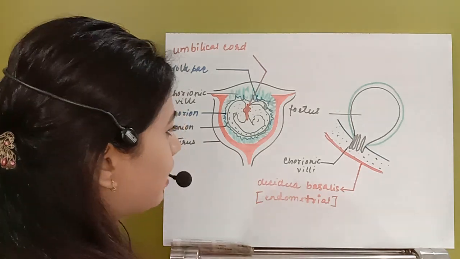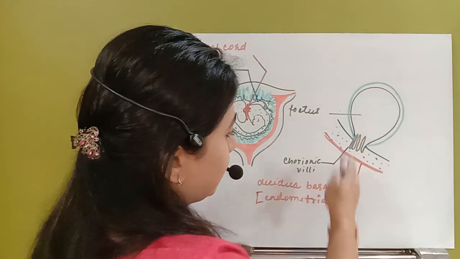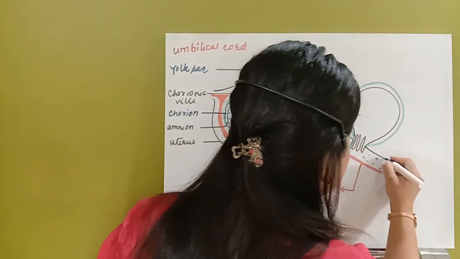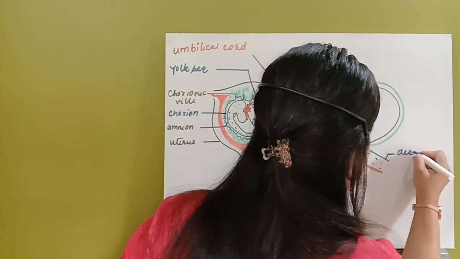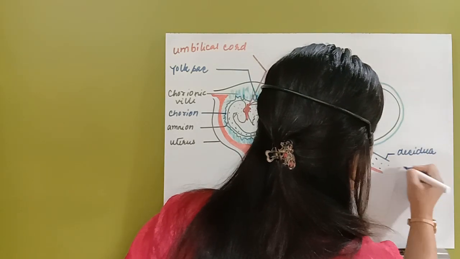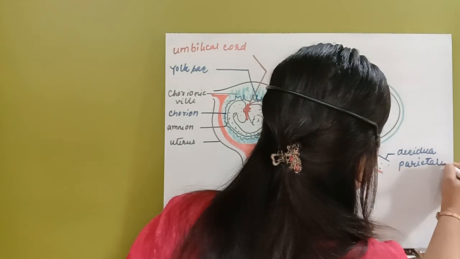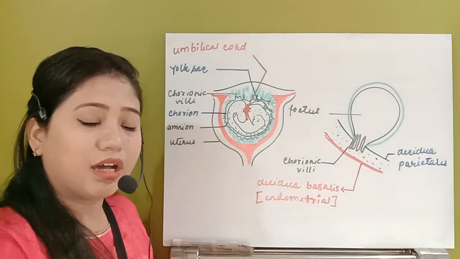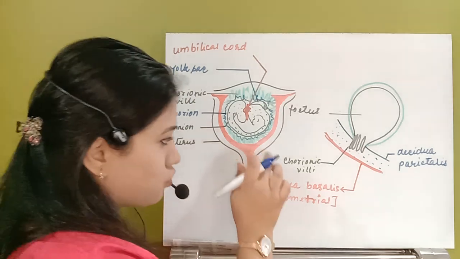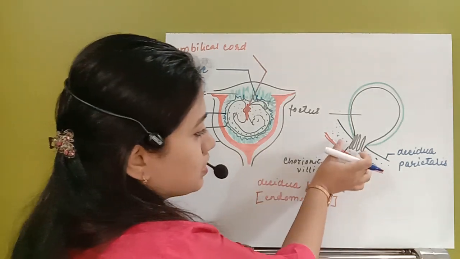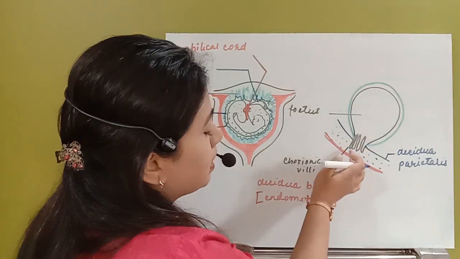Here you can see another lining, this blue colored lining. What is that? This is known as the decidua parietalis. This is also the layer which is present surrounding the baby.